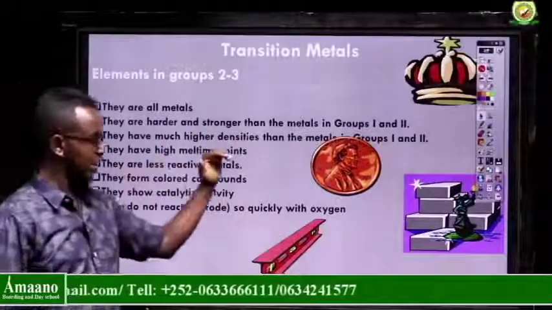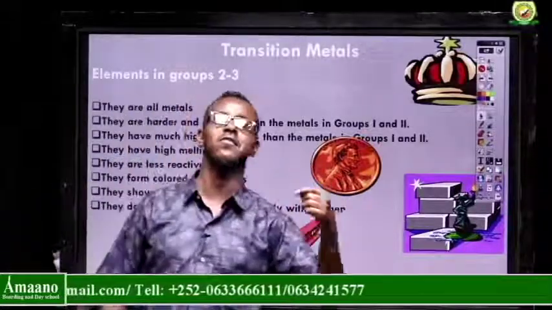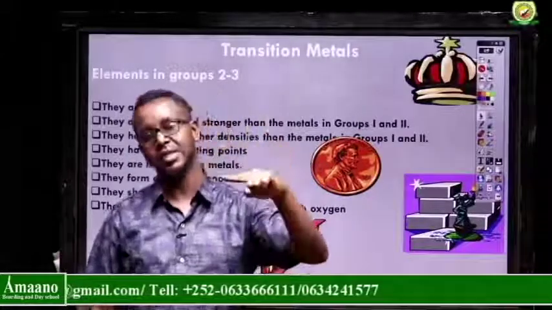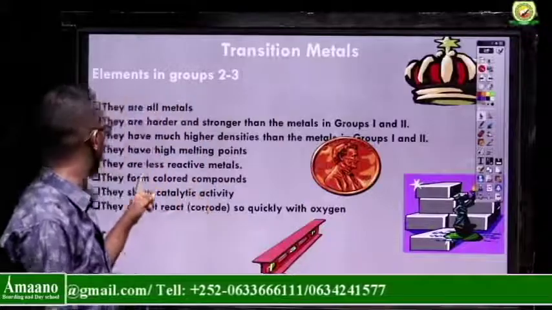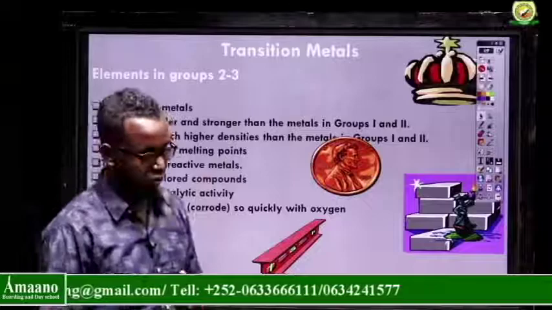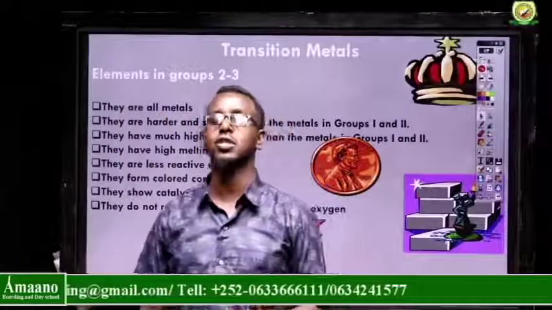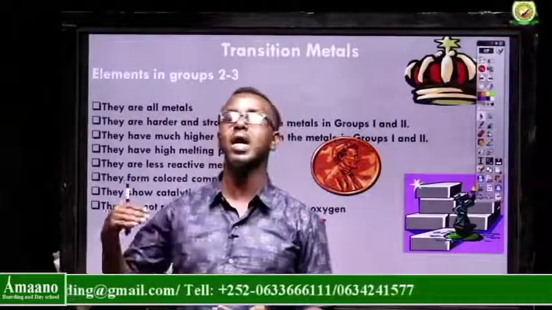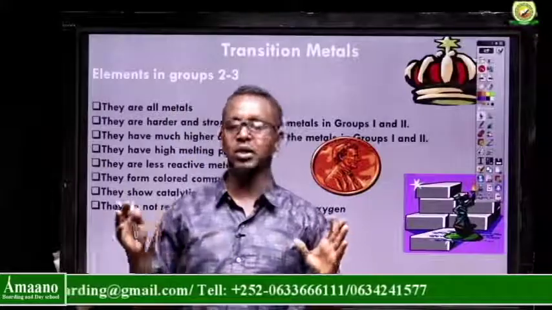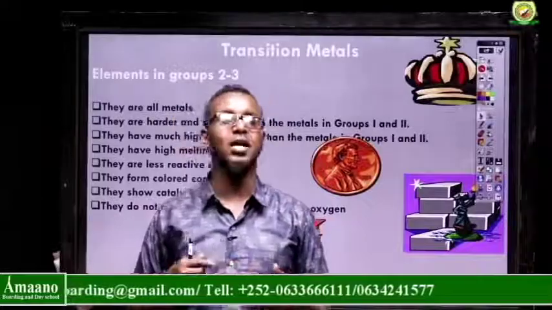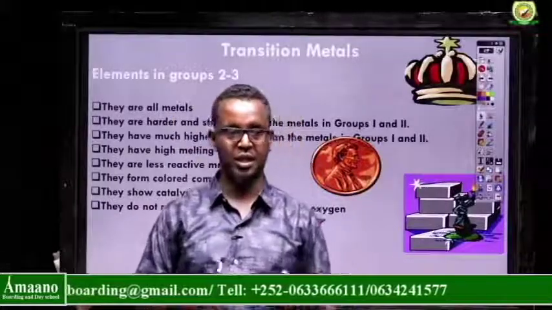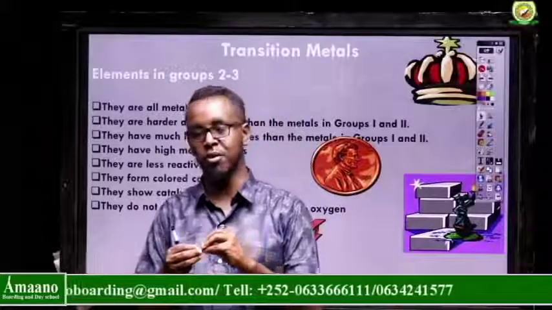They are less reactive. If you remember, group 1 and 2 are very reactive metals. Group 1 is the most reactive one, group 2 is the second. They form colored compounds. If you remember, group 1 react with oxygen to form white metal oxides. Group 2, same principle. White oxides are not colored compounds. But these transition metals form colored compounds.